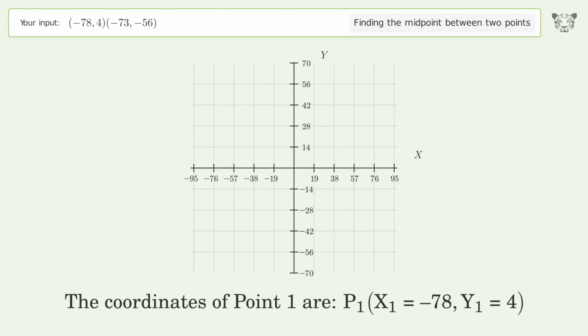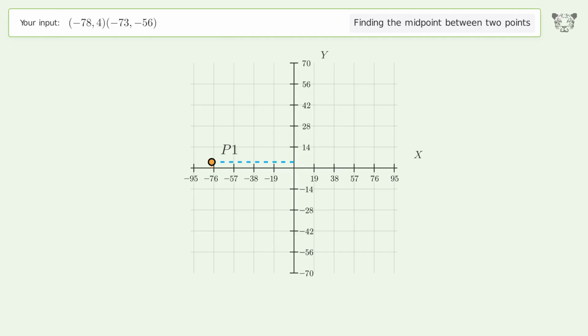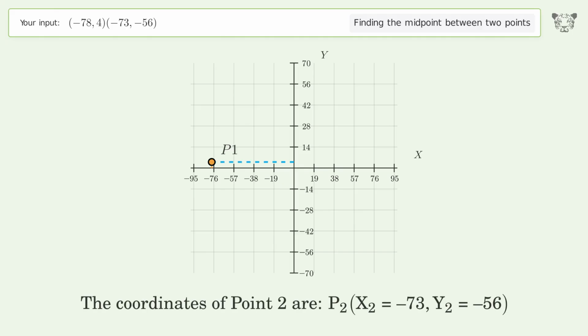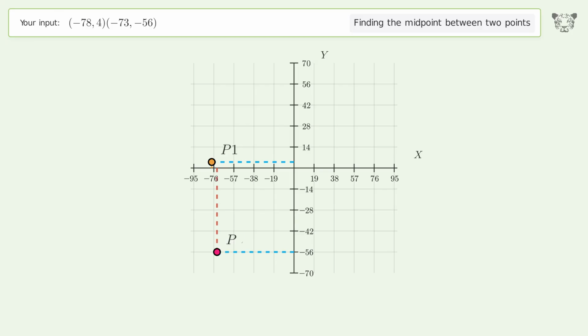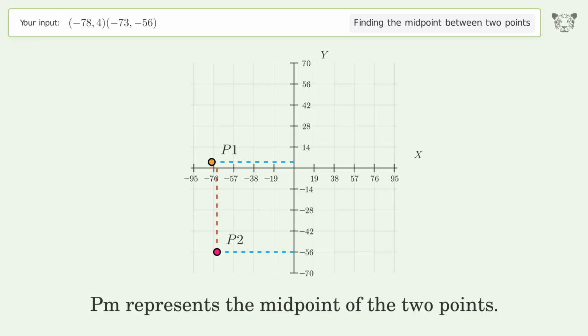The coordinates of point 1 are, x1 equals negative 78, y1 equals 4. The coordinates of point 2 are, x2 equals negative 73, y2 equals negative 56. PM represents the midpoint of the 2 points.